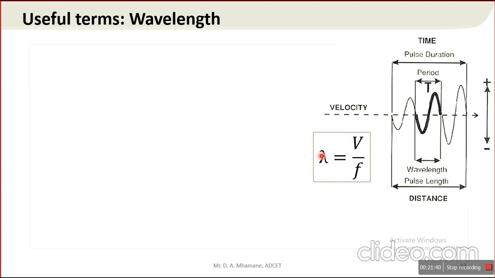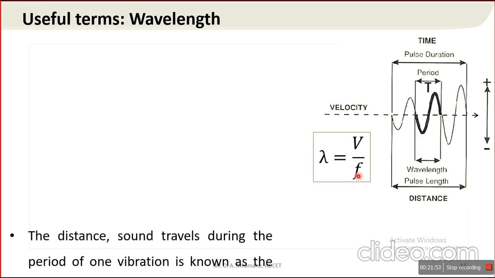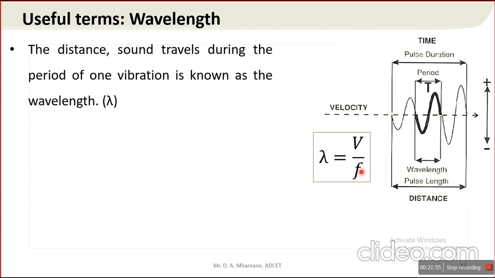The wavelength is denoted by lambda, and lambda is equal to V upon F. V means velocity of ultrasound, F means frequency of ultrasound. So the distance sound travels during the period of one vibration is known as one wavelength, and it is denoted by lambda.